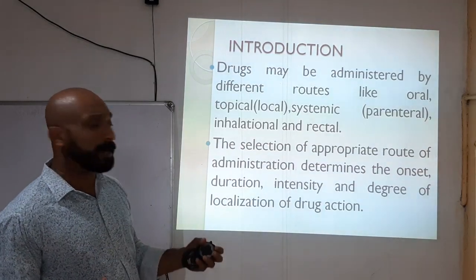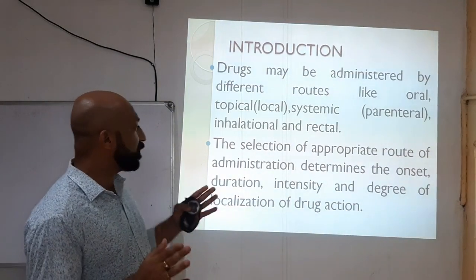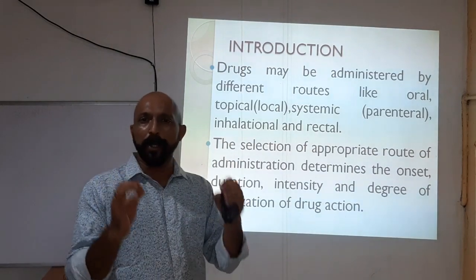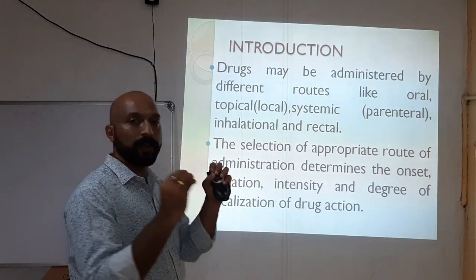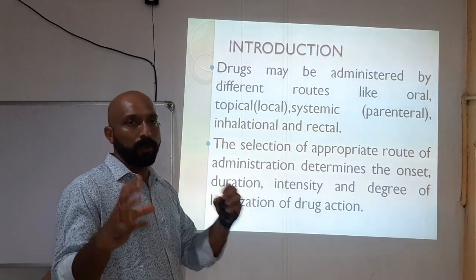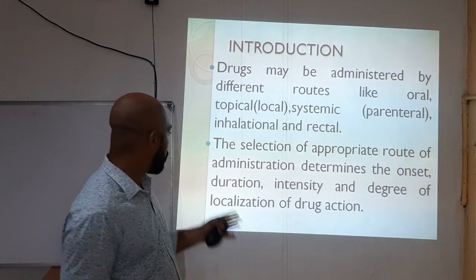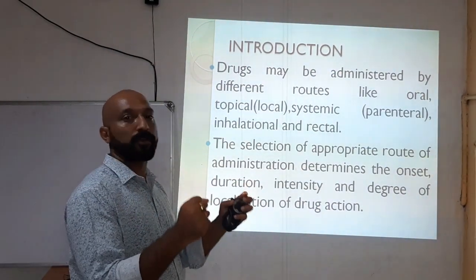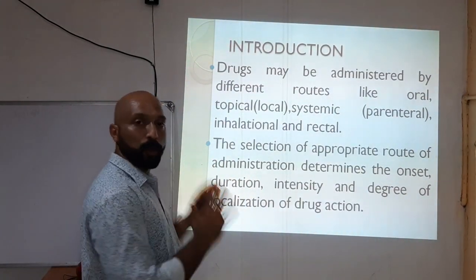The selection of an appropriate route of administration determines its onset, duration, intensity and degree of localization of action. It means that according to the route, the drug action or the beginning of the drug is determined. For example, onset means beginning, so how the beginning happens depends on the route. The route is very important. Same with duration: for how much time will the strength of the drug be maintained? That is the duration, and it depends on the route of drug administration.